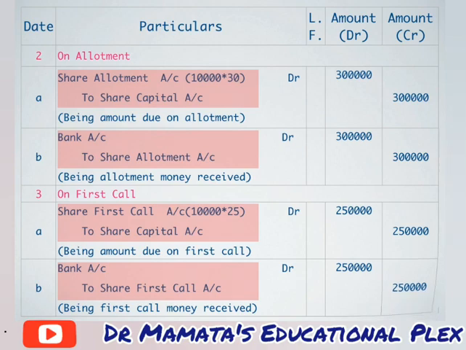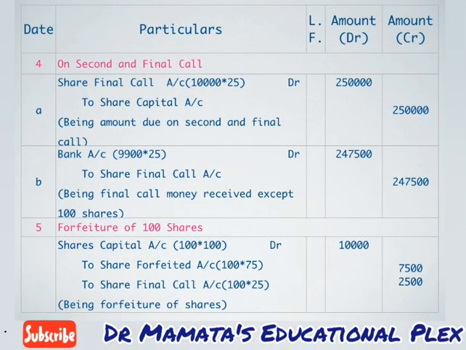Now we will proceed with our final call. So on final call, our first entry will be of amount due. Share final call account debit to share capital account. 10,000 shares, 25 rupees were fixed on final call. So amount will become 2,50,000. So our entry will be share final call account debit to share capital account 2,50,000.